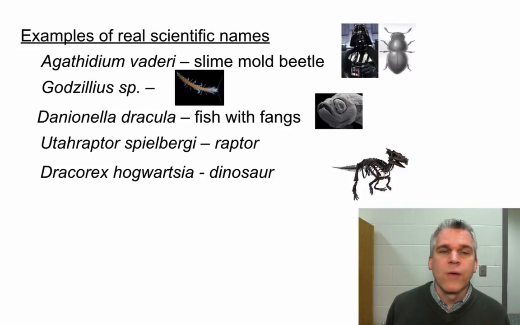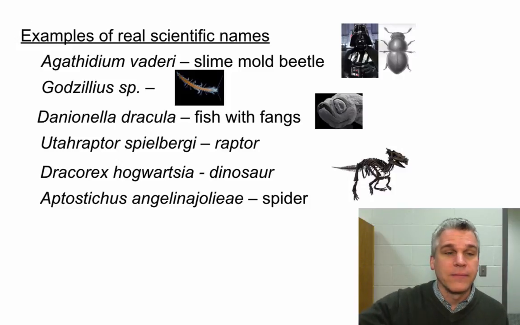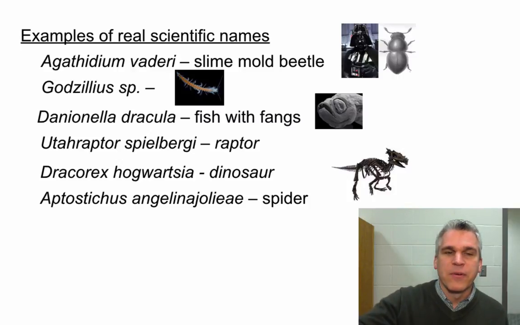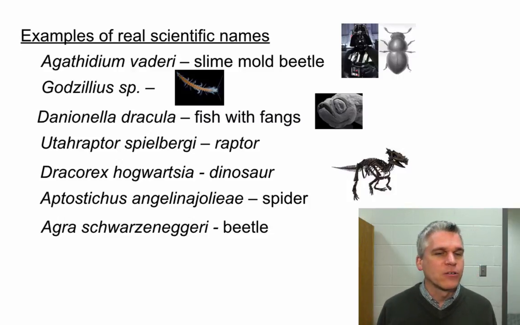There's Draco Rex hogwartsia. So this is a new dinosaur that was discovered by a Harry Potter fan. There's Aptostichus angelina joliae, which is a type of a spider. Or how about Agra schwarzeneggeri, another type of a beetle. So scientists can have a sense of humor as well.